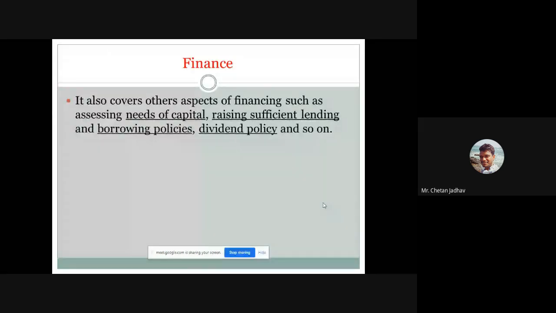Then raising sufficient lending. Then borrowing policies. There are different policies regarding finance as per our government norms. Then dividend policy, and so on. There are a lot of policies regarding finance as per government norms. You have to go through that if you want to run your organization in a good manner. So you have to follow all the rules and regulations. This is the first thing.